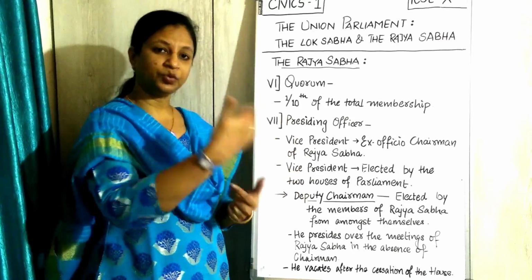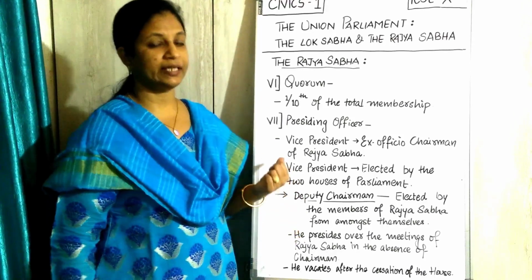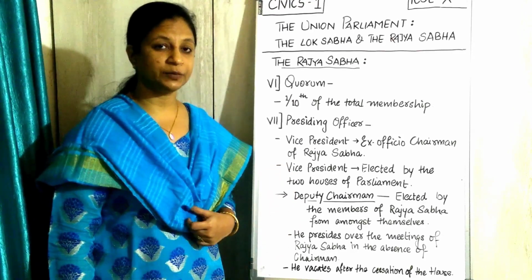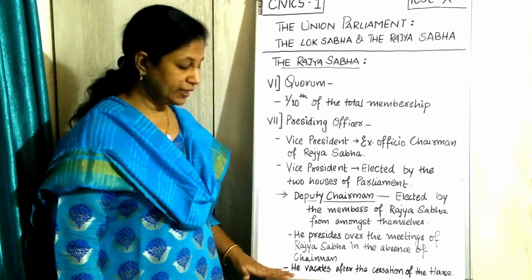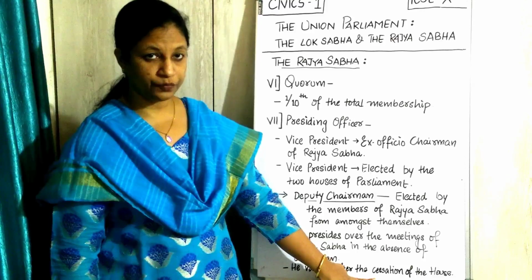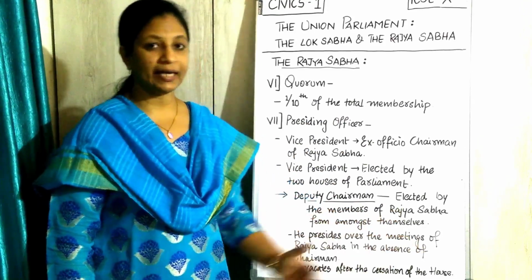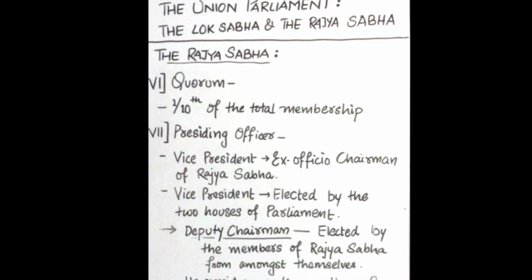Or it can be as soon as he became the Rajya Sabha member, he was elected as the deputy chairman. So he will be continuing for 6 years as a deputy chairman. He will be vacating at the cessation of the house. This is the end of the house, which means his tenure is getting over. Till that time he will be there and he will be vacating at that time.